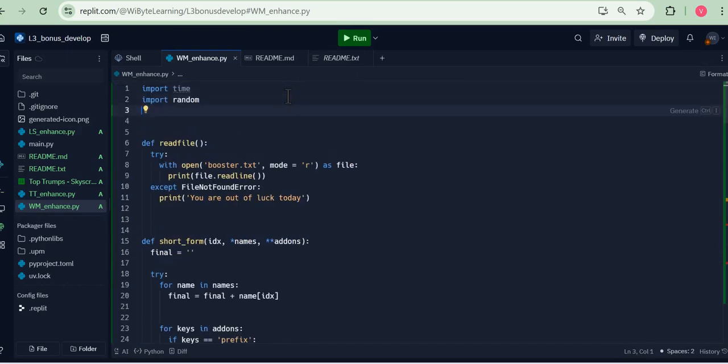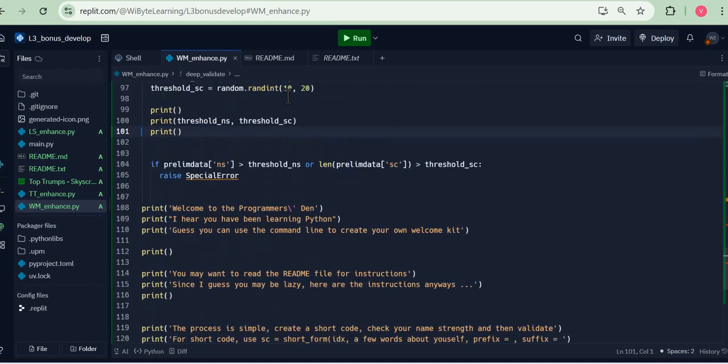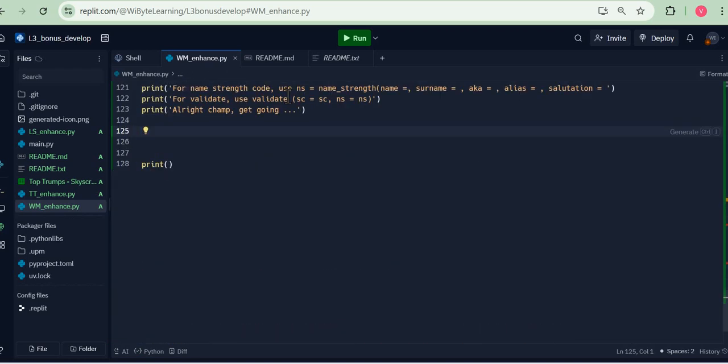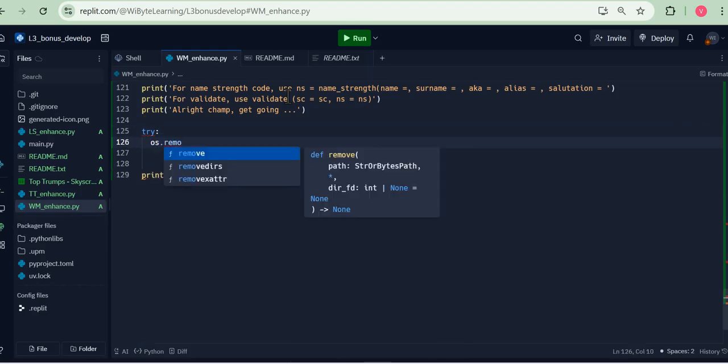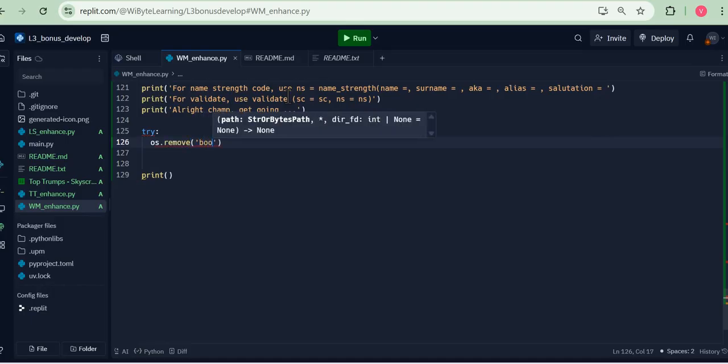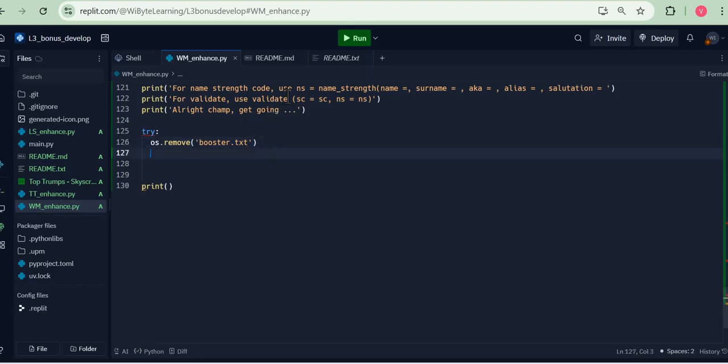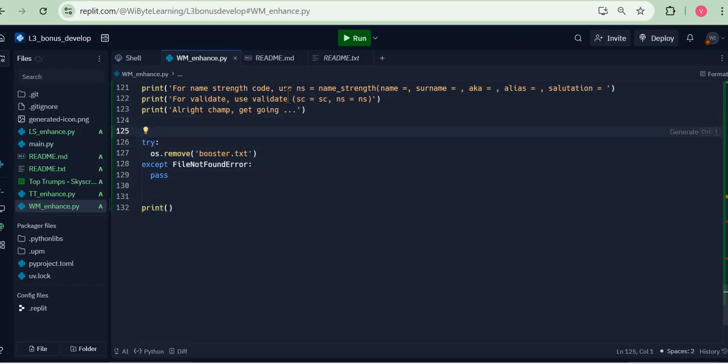I must first import os. So that is needed. Now I go down and I say, well, look, try to os.remove booster.txt. So if it's present, it will get removed, except if there's any kind of error, and again, I can just say FileNotFoundError. I just say pass. So I don't do anything, just move on. So this will keep the code clean without crashing, right?